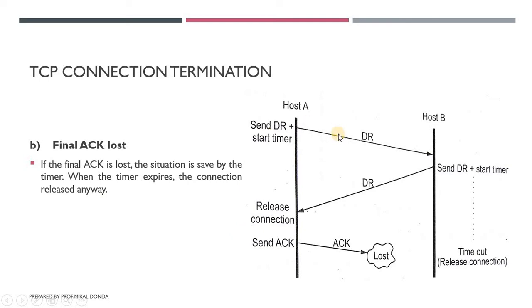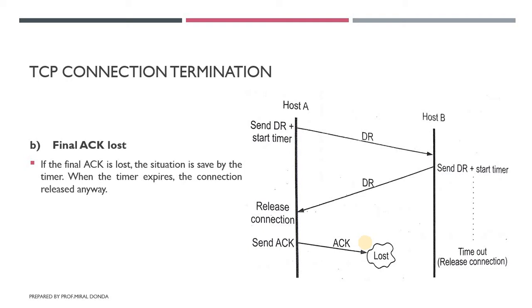Here DR means a datagram, that is, the data packet or message sent by the client. So the client sends a datagram packet, or the FIN segment, to the server. The server responds to that segment and says that it is okay to release the connection. Now the client sends the acknowledgement of that FIN segment, and this time the acknowledgement is lost. In that situation, the connection remains open until the timer expires.